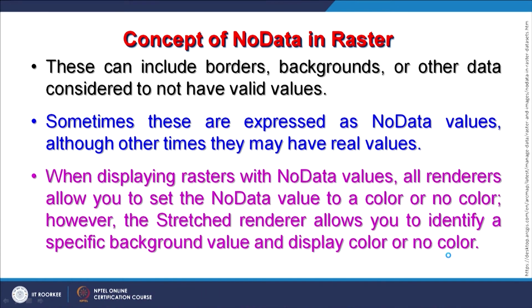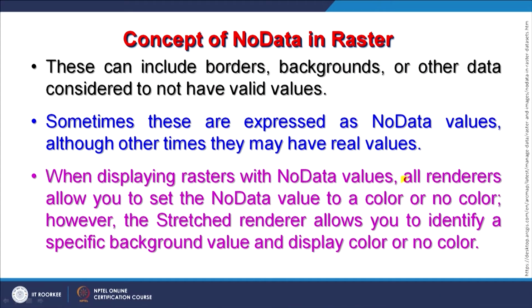In early GIS systems, when no data handling capabilities were not implemented, we had great difficulties for areas outside, and we used to handle this data in a completely different way. When we display a raster with no data values, sometimes the software automatically assigns no data no color.